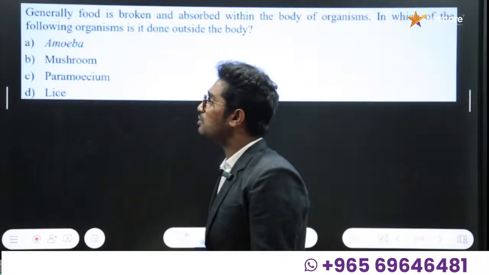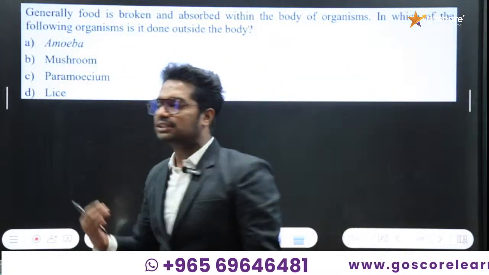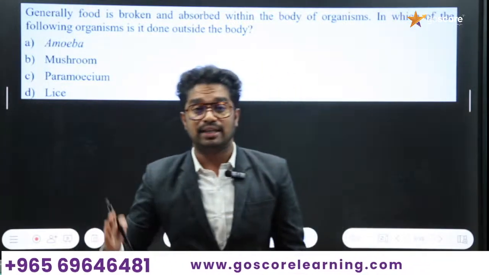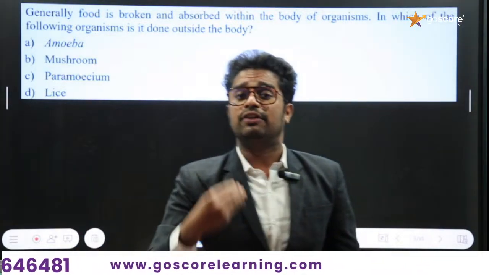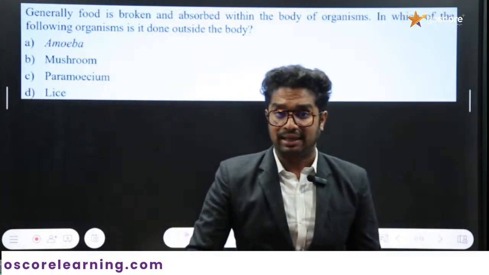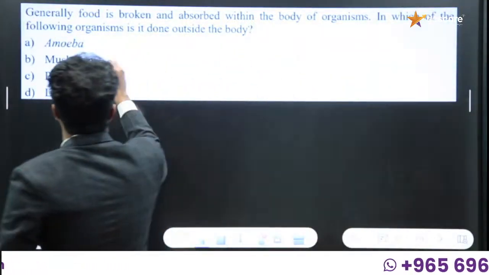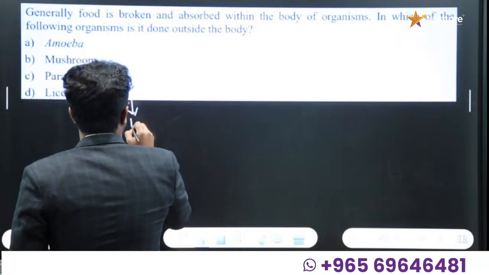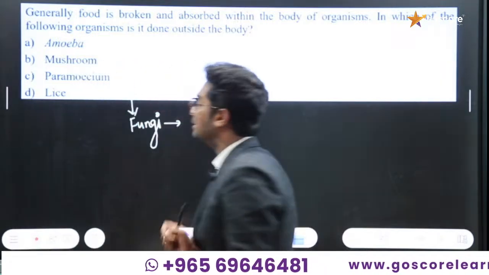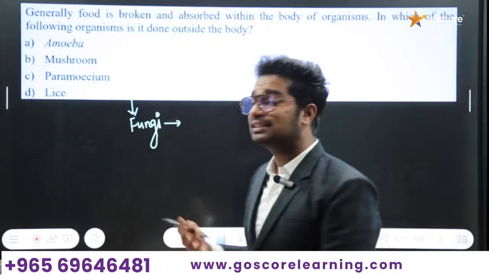Here the answer to the first question is mushroom. That is the perfect answer, because nutrition can be divided into two major types: autotrophic nutrition and heterotrophic nutrition. Under heterotrophic nutrition, there are the saprophytic mode, the parasitic mode, and the final one is the holozoic mode of nutrition. Mushroom is a fungus, and the type of nutrition present in saprophytes or saprotrophs is the saprophytic mode of nutrition.